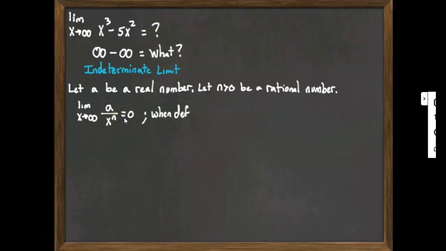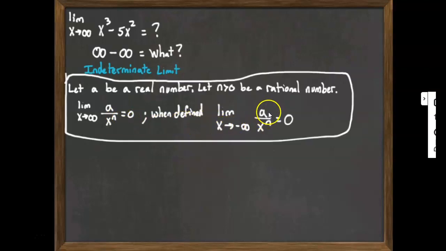And when it's defined, the limit as x goes to negative infinity of a over x to the n is also 0. I have to put that precursor in there, when defined, because if n is a fractional exponent like 1/2, then it's x to the 1/2, which is the square root of x, isn't defined for negative values. So we can't talk about a limit there.